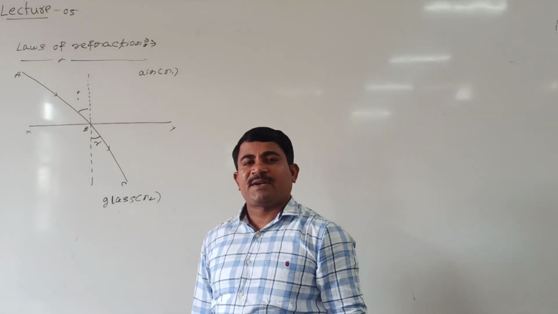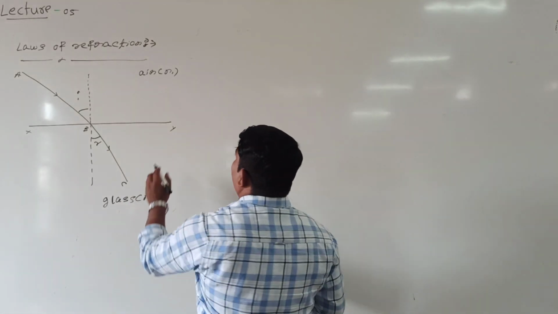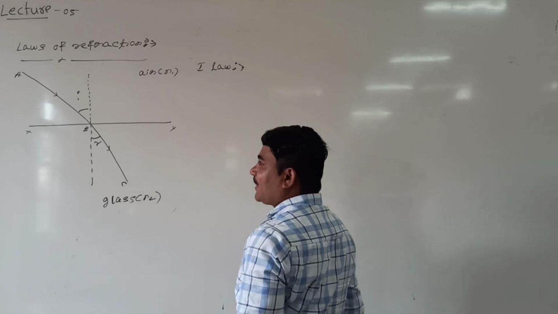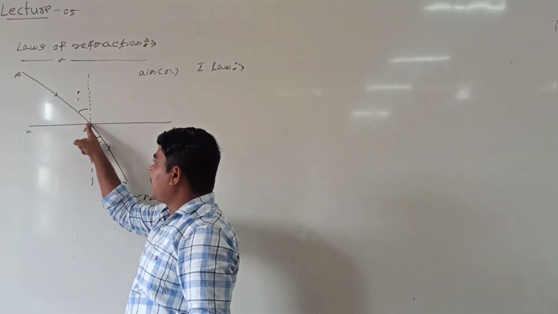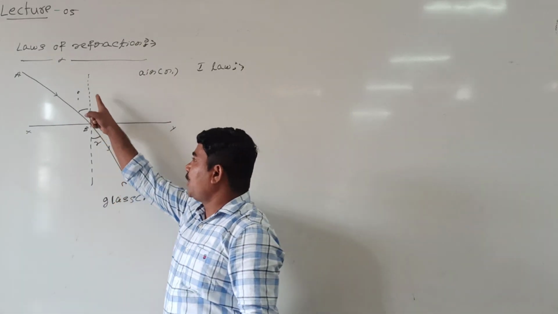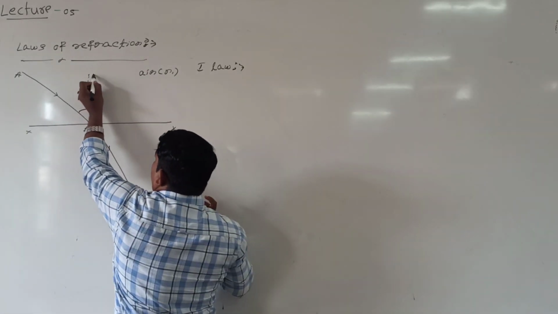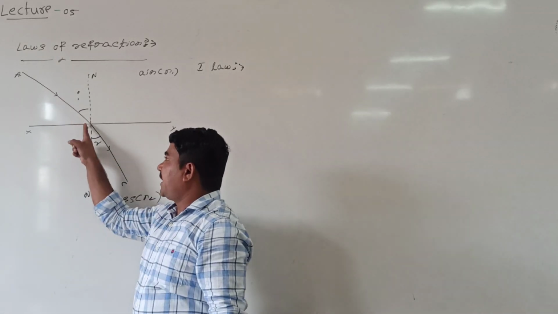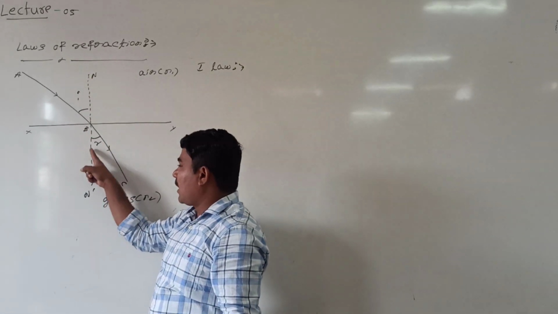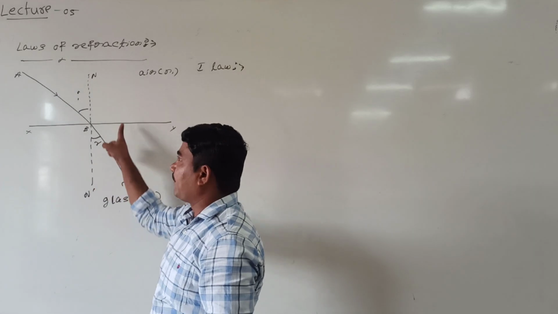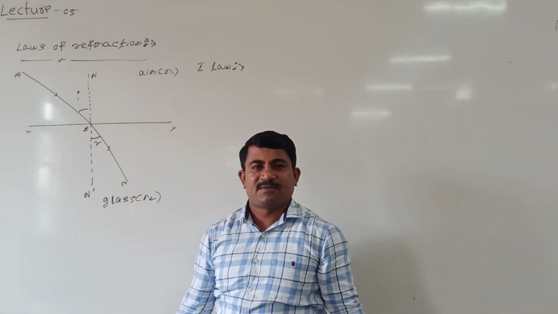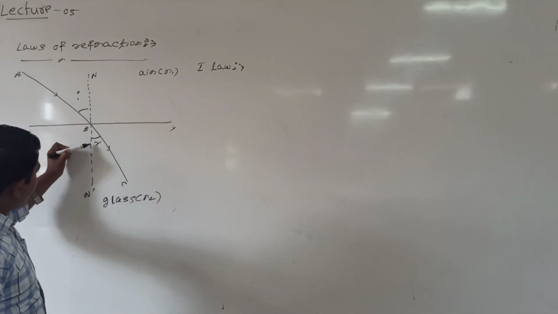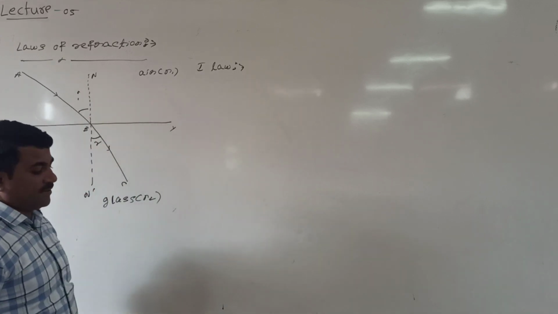Now let us see what is the first law of refraction. The first law says that the incident ray, refracted ray, and the normal drawn at the point of incidence. What is normal? Normal is nothing but N, B, N dash. The incident ray, refracted ray, and normal drawn at the point of incidence all are lying in the same plane. This is the first law of refraction.